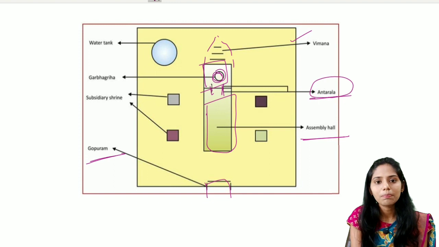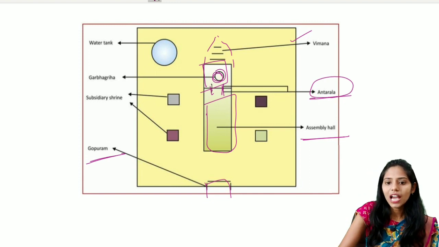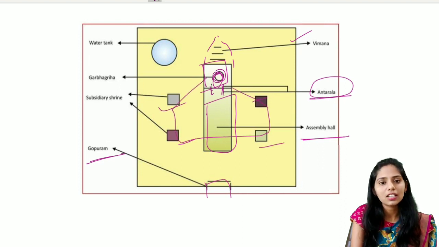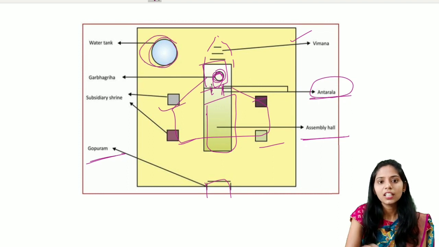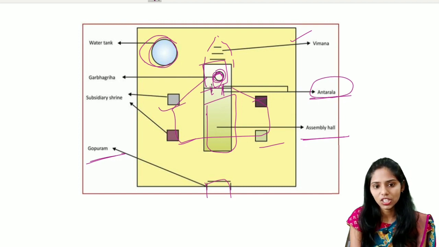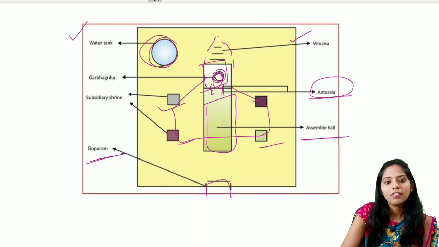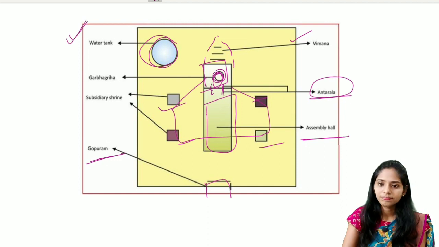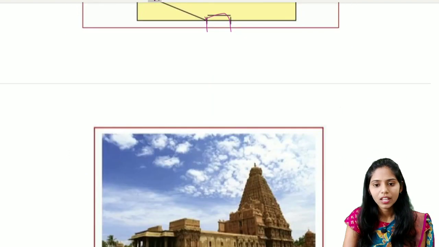And we see there is a Panchayatana style that is followed in the Dravida style. Here we have the main deity, and there are 4 subsidiary shrines present here, and this shows it is a Panchayatana style of temple architecture. And here we have the water tank, which is commonly called Koneru in the local language. So this is the important thing. You can draw this diagram whenever you are writing an answer regarding the Dravidian school of temple architecture.